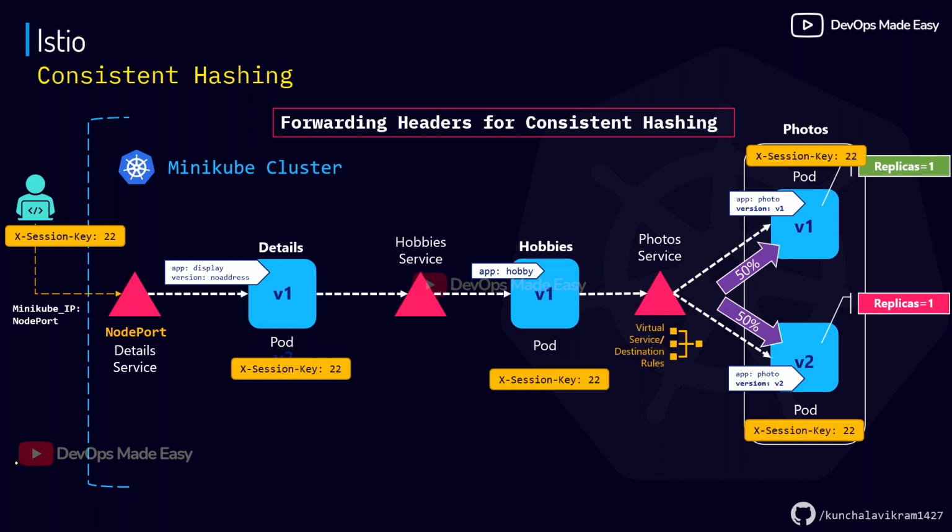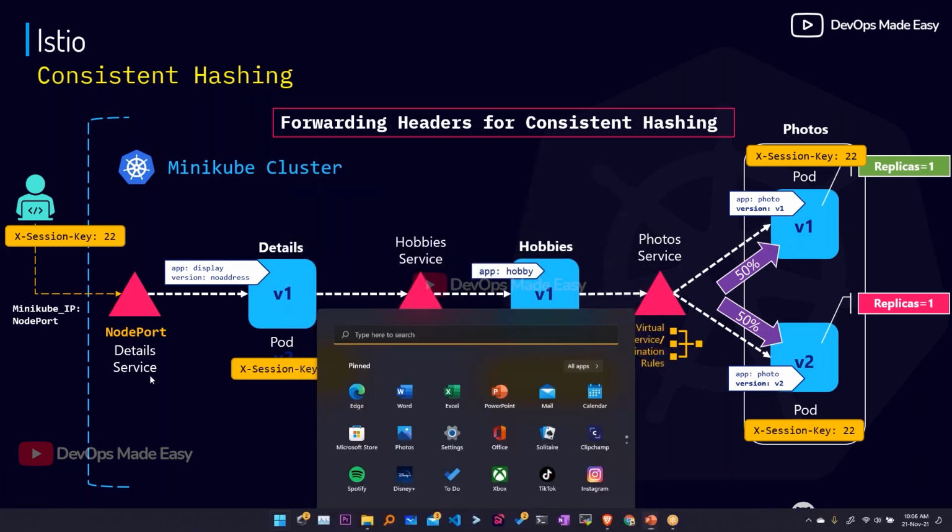Understood, guys? Though we have written service mesh level rules, still a service, like a cluster IP, is required to send the communication. I'm going to clear that as well now.